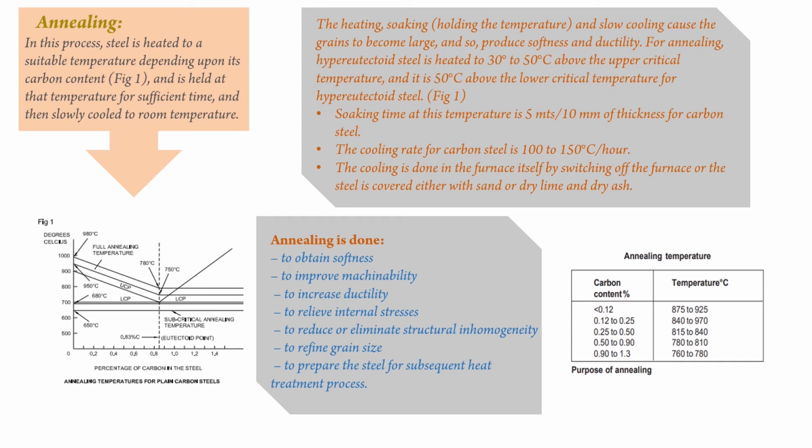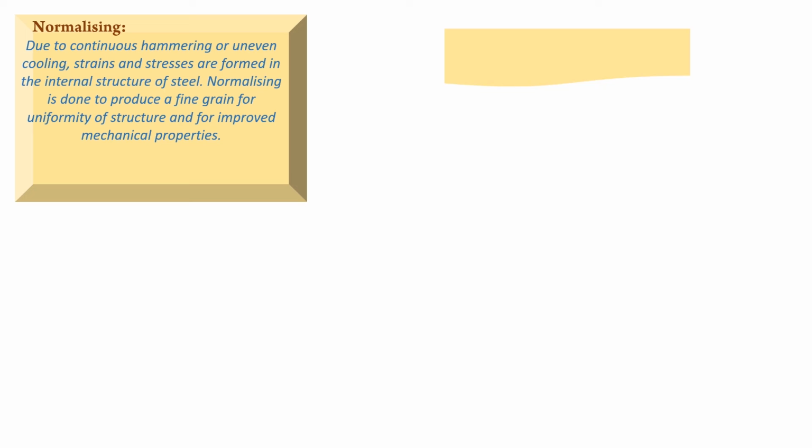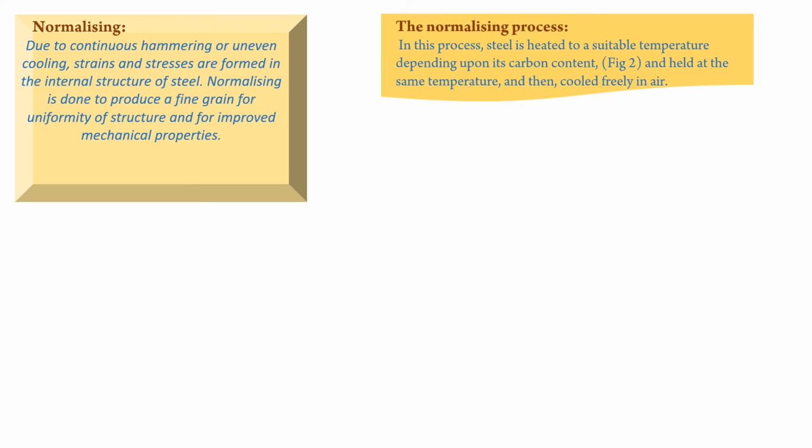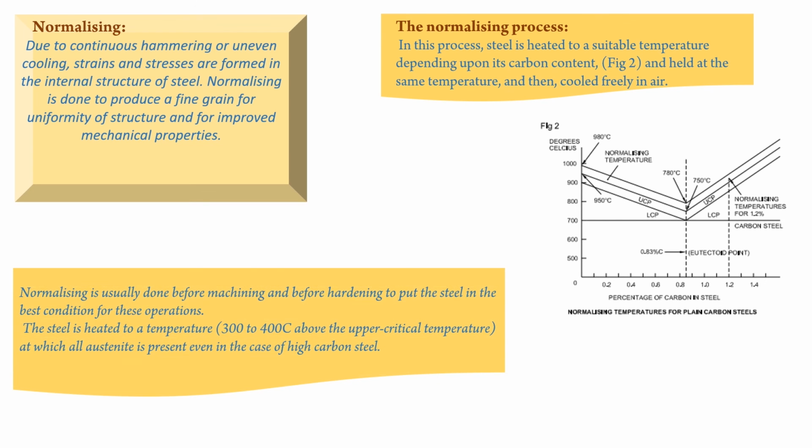Annealing is done to obtain softness, to improve machinability, to increase ductility, to relieve internal stresses, to reduce or eliminate structural inhomogeneity, to refine grain size, to prepare the steel for subsequent heat treatment process. Normalizing. Due to continuous hammering or uneven cooling, strains and stresses are formed in the internal structure of steel. Normalizing is done to produce a fine grain for uniformity of structure and for improved mechanical properties.